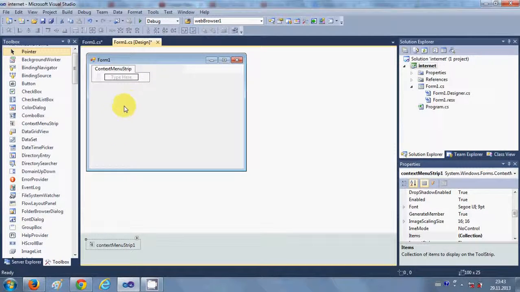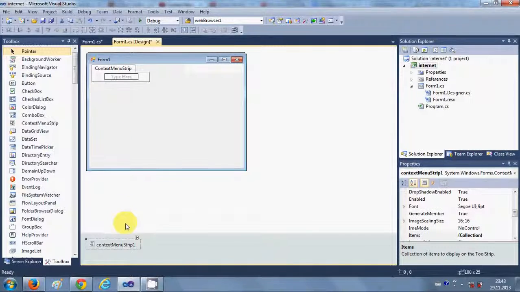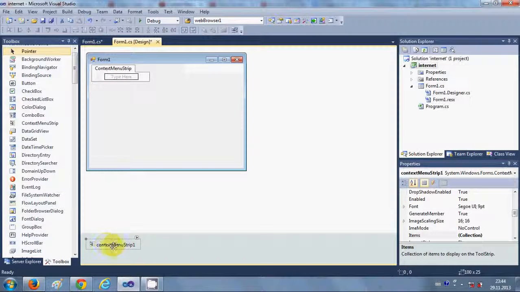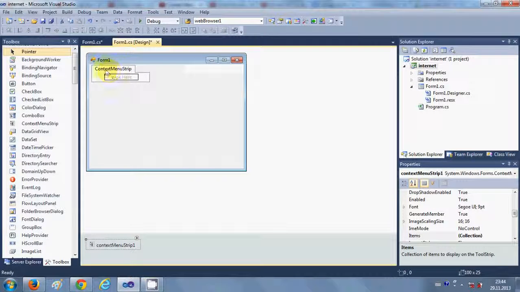Once you place your context menu here, you will see it goes at the bottom strip also. This is just for designing, and it's not going directly into your form. When you complete this design and run it, it will not show in your form.